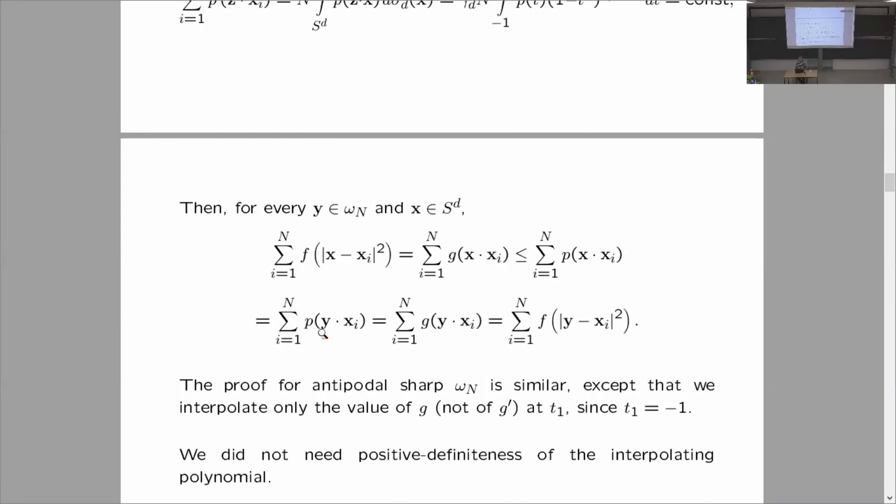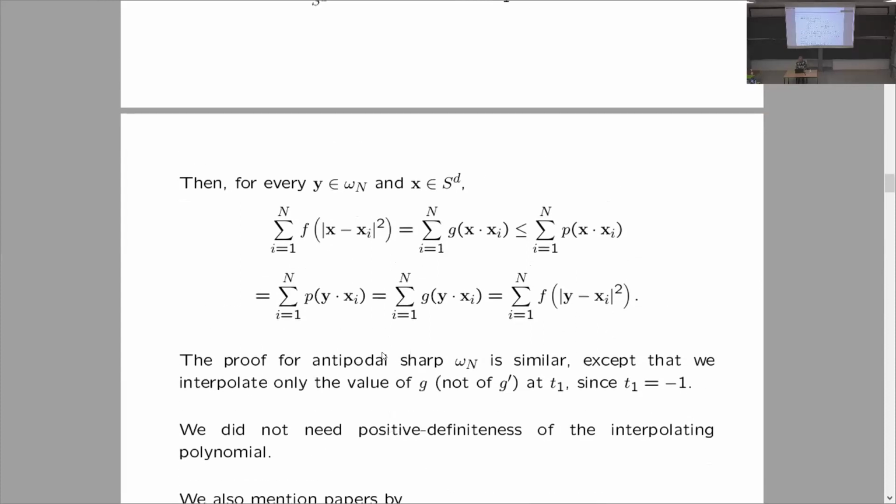And now y lies in the configuration and xi lies in the configuration. So y dot xi is one of the t_i's, one of the dot products. And so there, P interpolates G. So again, I have equality. And then the sum with G can be written as the sum with F. So I have that at y we have an absolute maximum. So that's that. So the proof is pretty short.